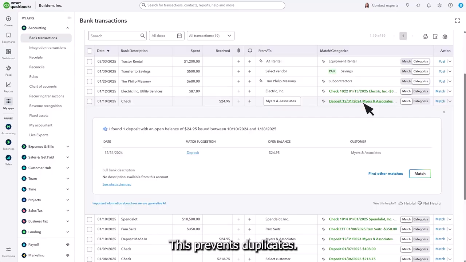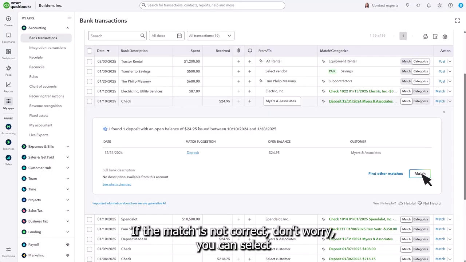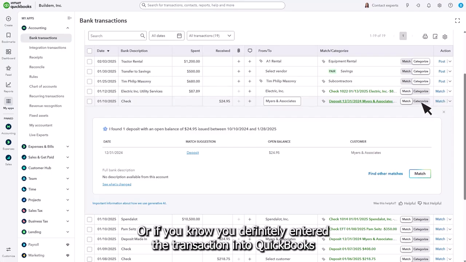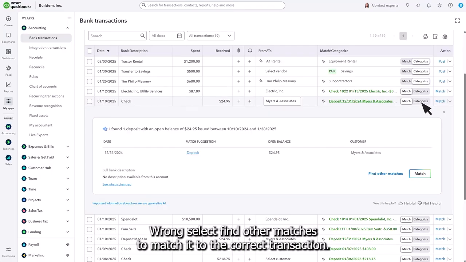This prevents duplicates. If the match is not correct, don't worry. You can select Categorize to add it to QuickBooks as a brand new transaction. Or if you know you definitely entered the transaction into QuickBooks and the match is wrong, select Find Other Matches to match it to the correct